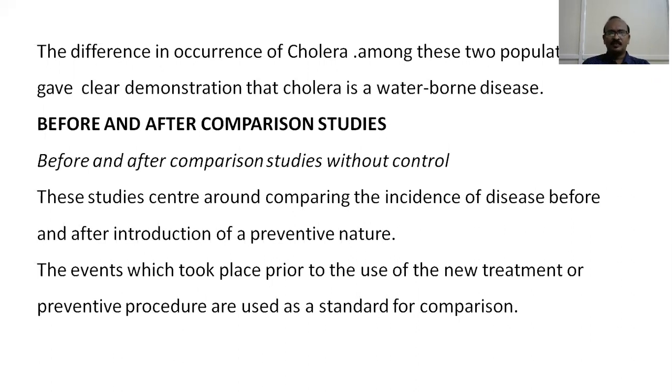So if you want to understand whether a particular intervention is actually beneficial or not, you need to derive what was the incidence of disease prior to the application of the intervention, and what is the incidence of disease after the application of the intervention. It means that each subject or each population serves as its own control. There is no comparison group or control. So the events which took place prior to the use of the new treatment or preventive procedure are used as a standard for comparison.